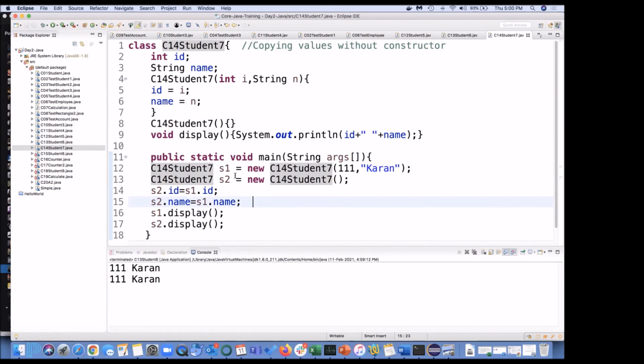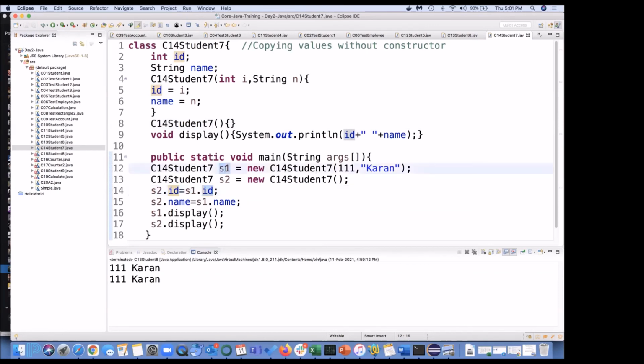So here what we are doing: we have created an object S1 and an object S2. S1 we created with two parameters, which means by using this constructor. S2 we created with the default constructor, and the default constructor also adds a super or this statement inside, which we will see later. Now what we are doing here is S2.id is S1.id, meaning whatever is there in S1.id.